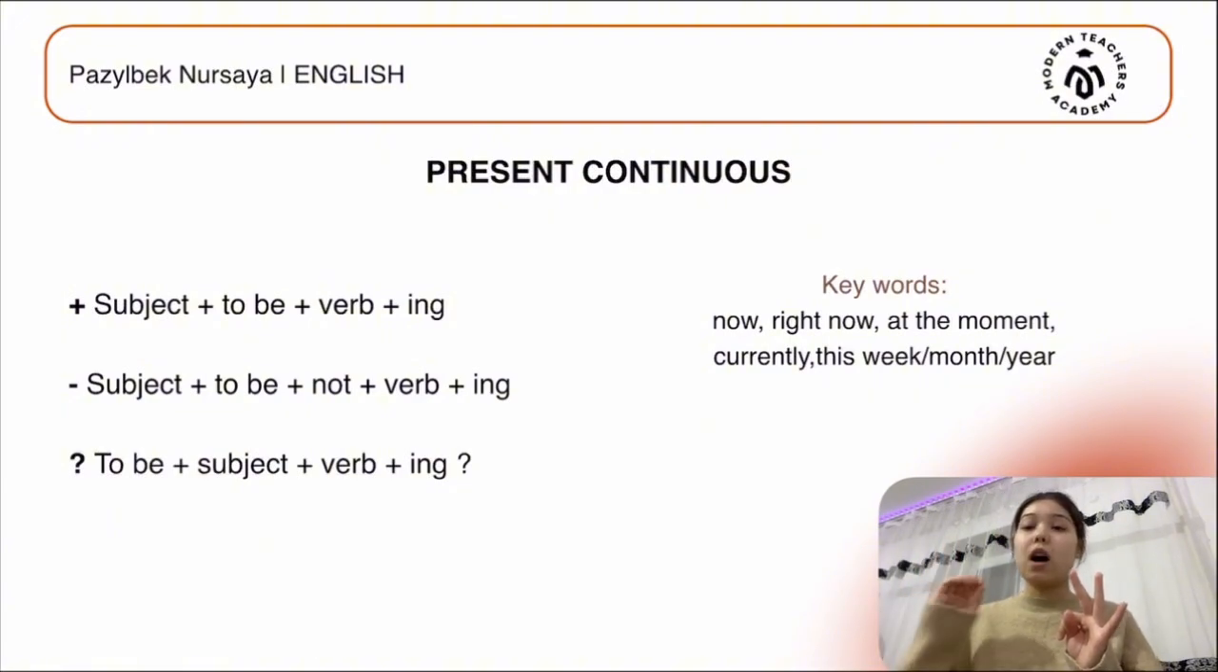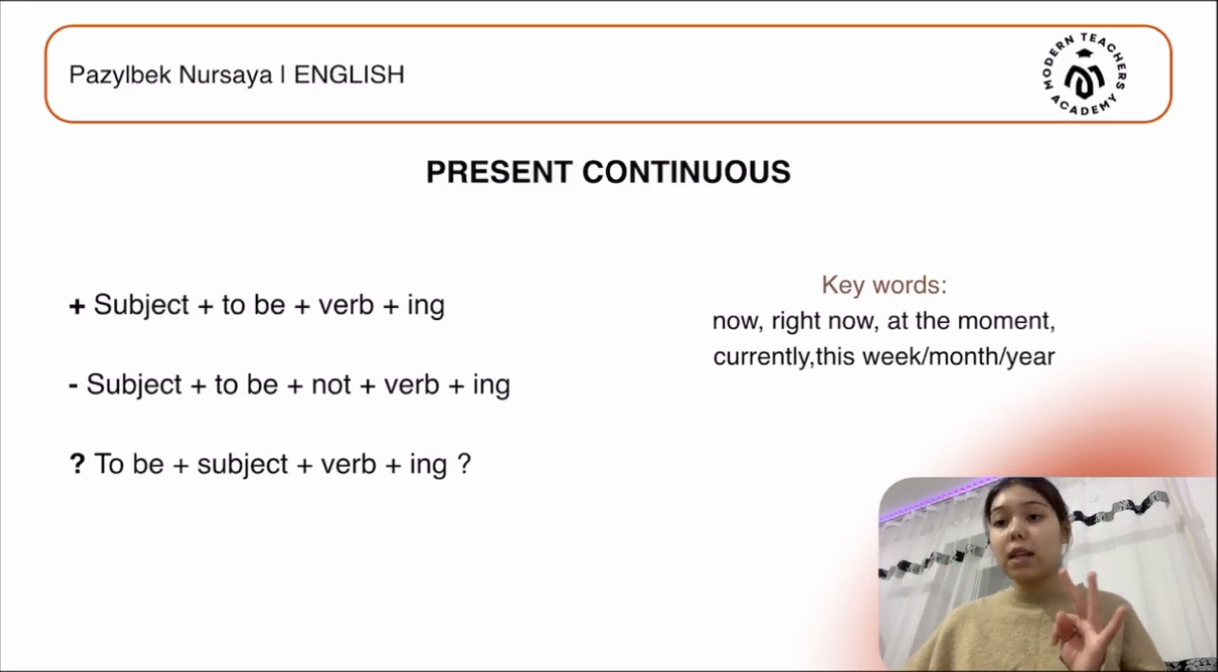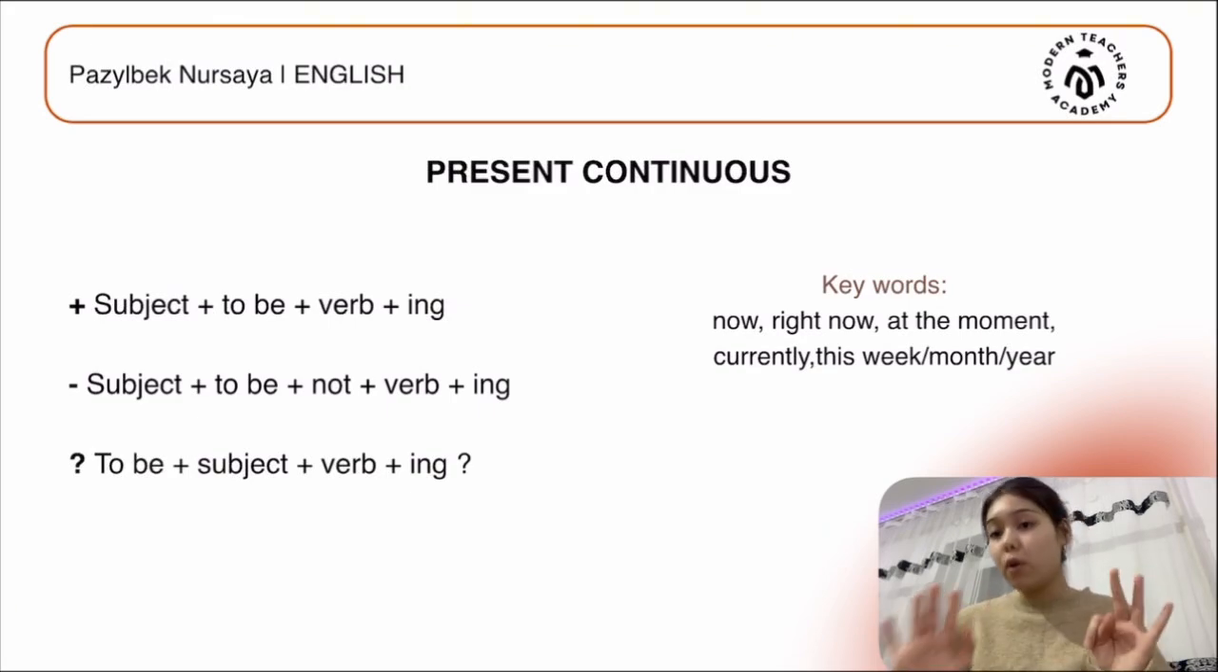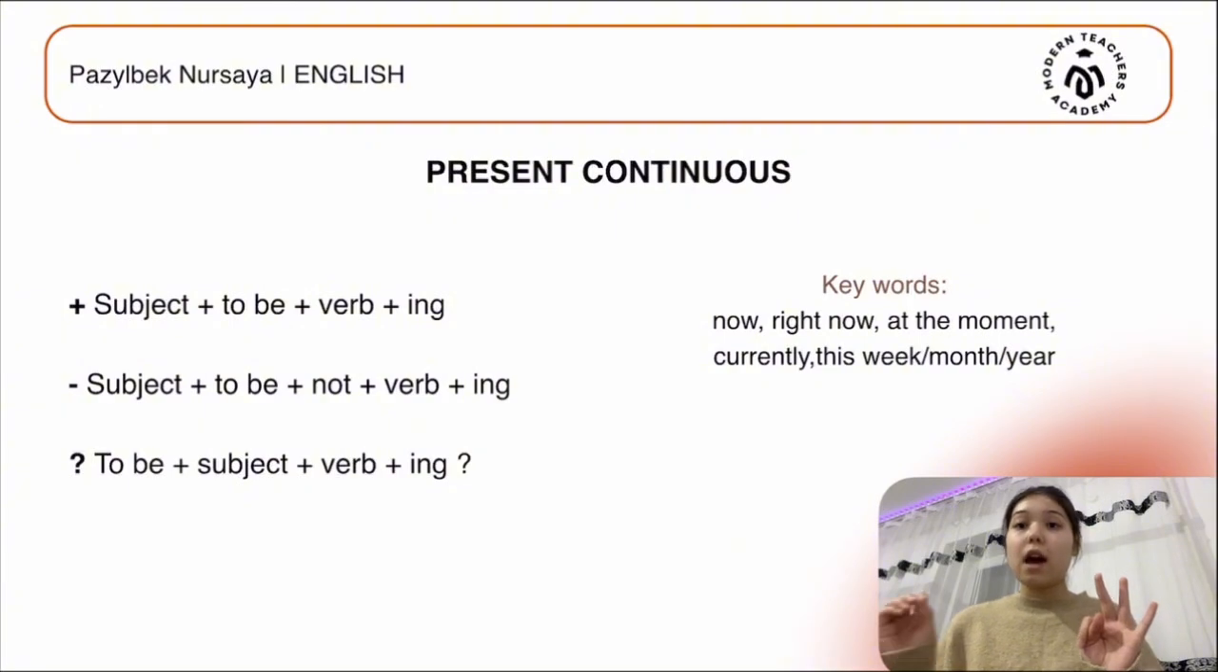Then we have "to be": am, is, or are, related to our subject. If the subject is I, we place am as "to be". If the subjects are he, she, it, we place is. And if the subjects are you, we, or they, we place are. So then we must have a verb, and in present continuous we must add "ing" to the verb.